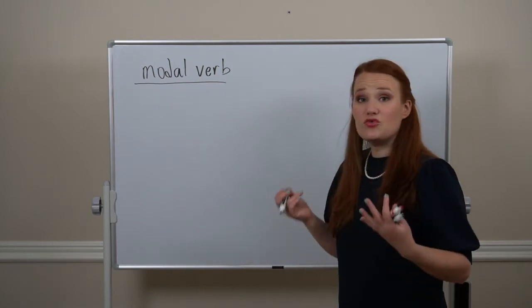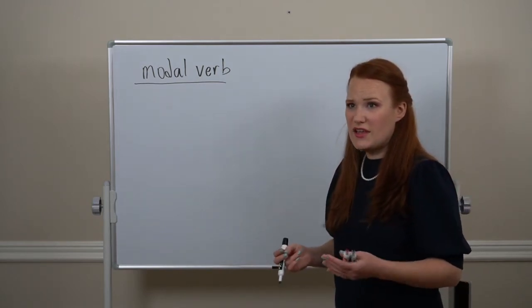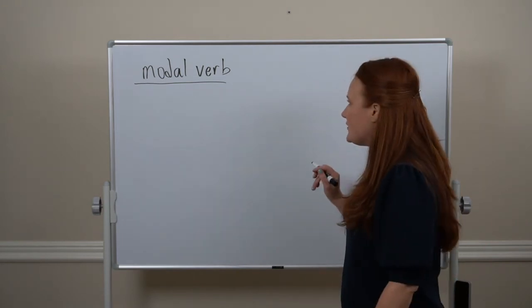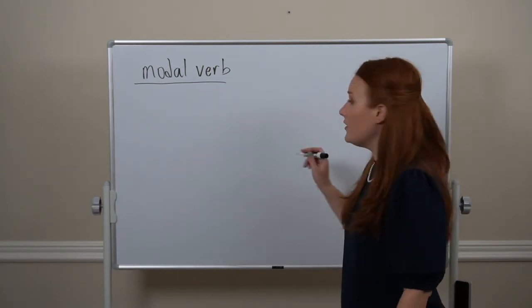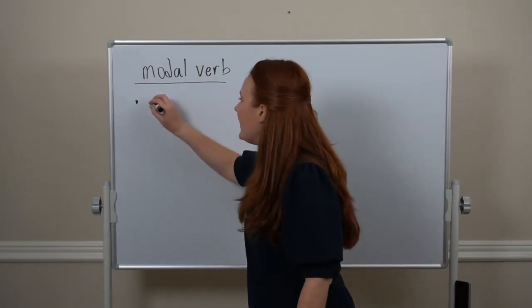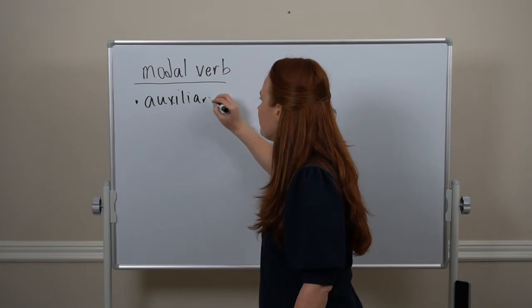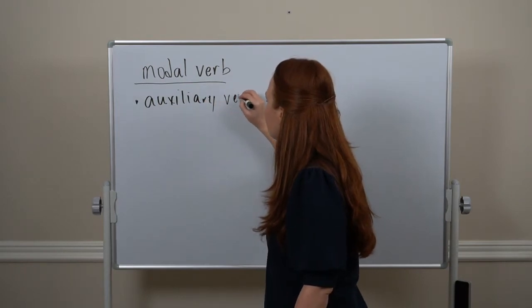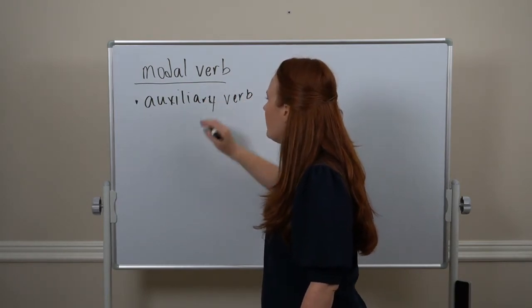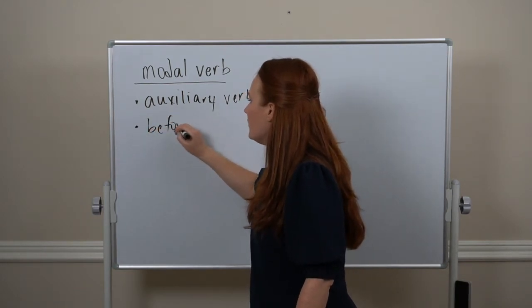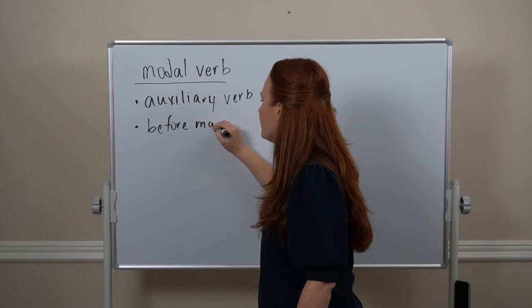But there are certain rules to modal verbs that we'll start talking about now. So, modal verbs, they work as auxiliary verbs. So, that means they come before the main verb.